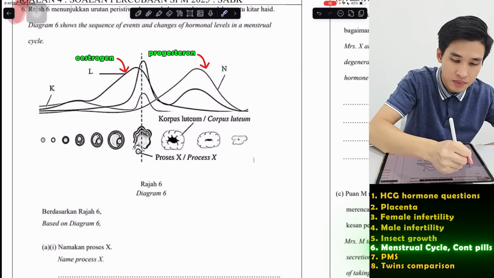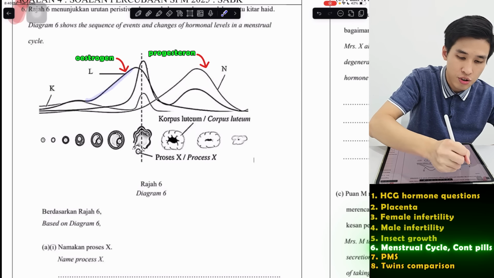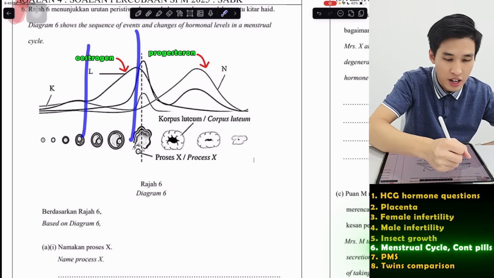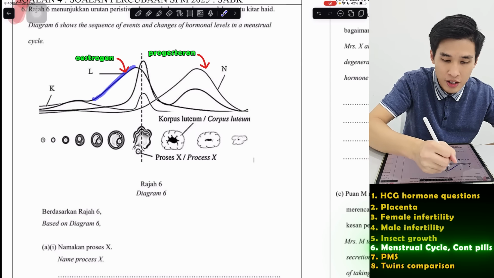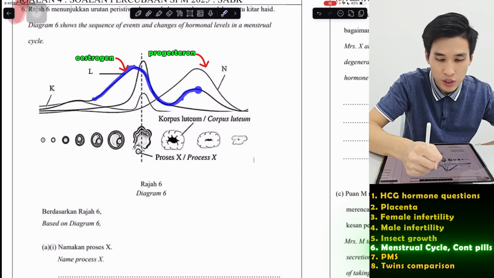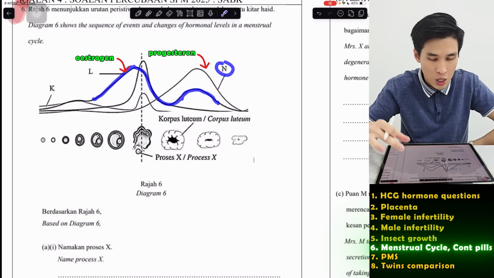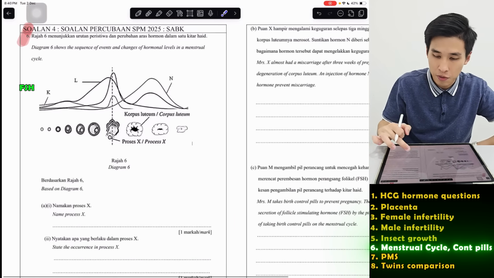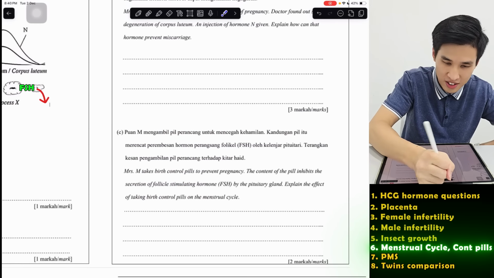So L, this hormone, is quite obviously estrogen because it increases after about 5 days. And you can see it also comes up behind. Remember we said that estrogen will come up with progesterone together. Yeah, so obviously it's progesterone. So the rest, try and go through yourself. Okay, but I want to go through one question here, C.